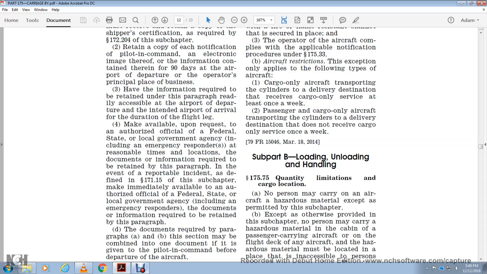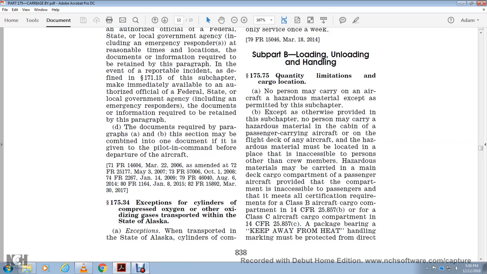Alright, subpart B, loading, unloading, and handling. Quantity limitation, cargo location. No person may carry on an aircraft hazardous material except as permitted in this subchapter. Except as otherwise provided in this subchapter, no person may carry hazardous material within the cabin.